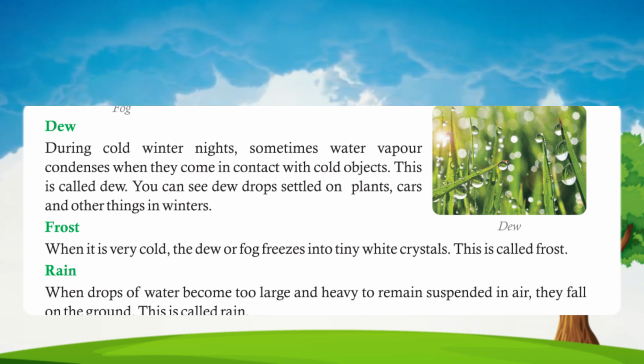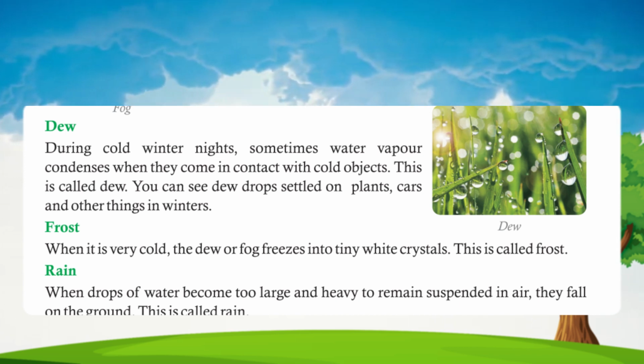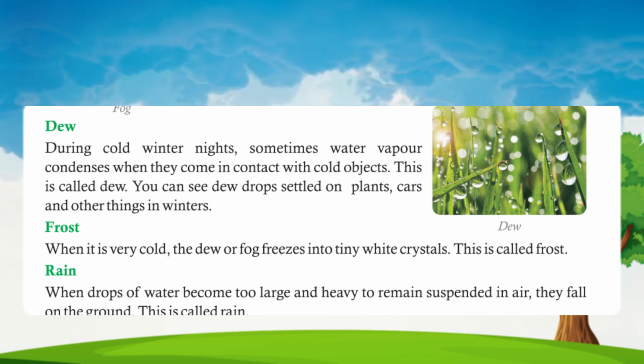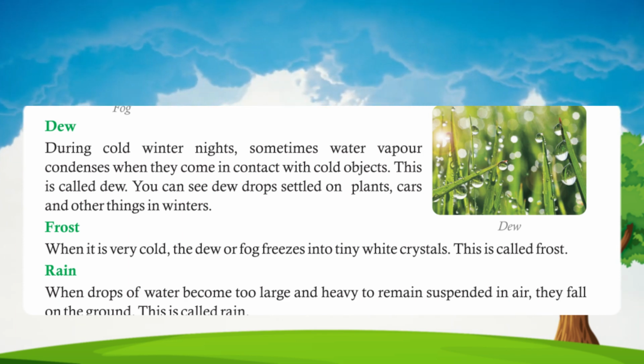Rain. When drops of water become too large and heavy to remain suspended in air, they fall on the ground. This is called rain.